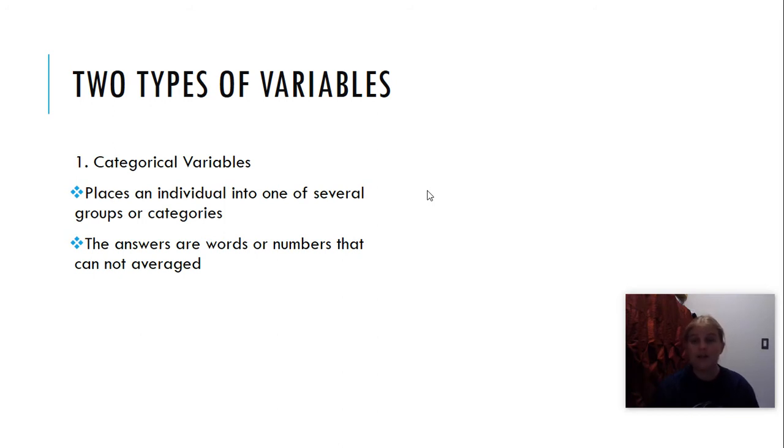But if I averaged them, would 78627 make sense in terms of Georgetown? No, because there is no zip code 78627. So that would be a categorical variable. My zip code places me in a section of Georgetown. It gives me a location. It's not something that we can average, so your zip code is a categorical variable.